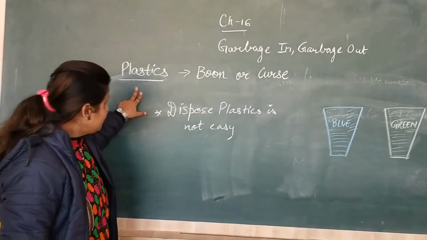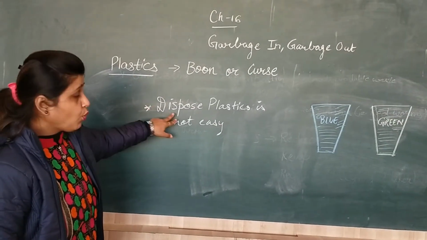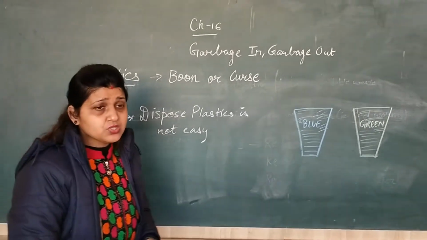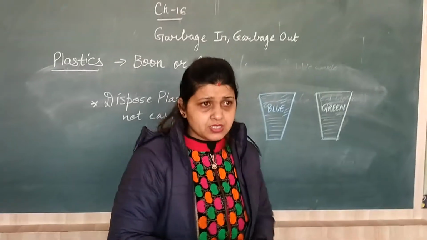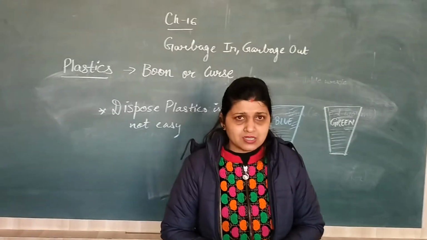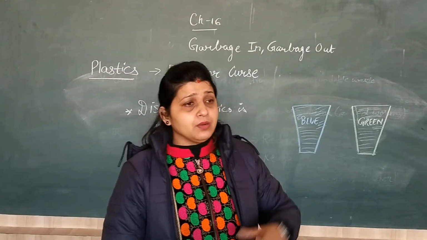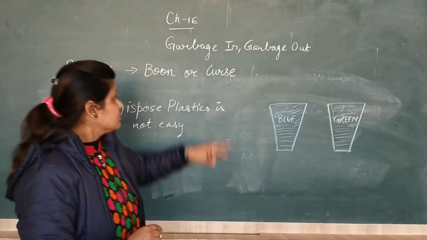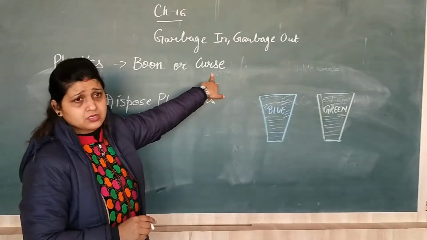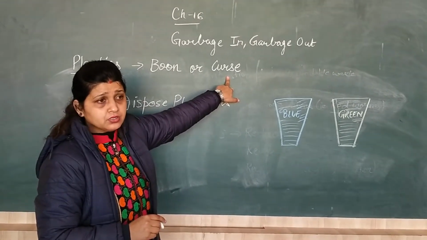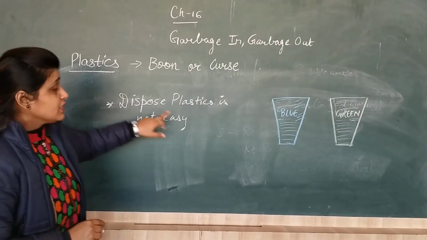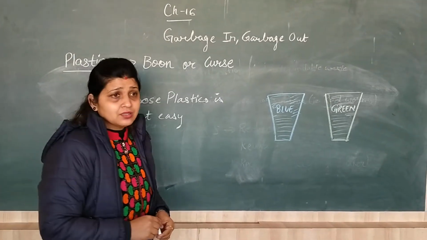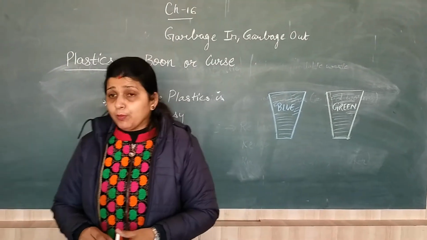If we are using plastic, we should dispose of it properly, because you know plastic is very useful for us. We can't imagine our life without plastics. But if we throw it here and there without any thinking, then it becomes a curse for us. So we should dispose of it properly so that it doesn't create problems for us.